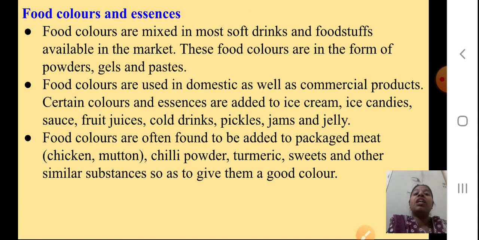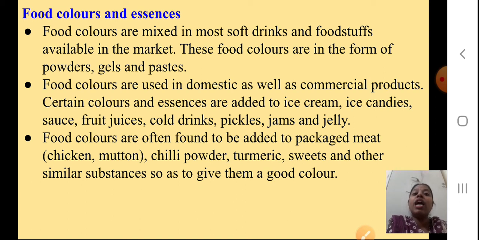Okay students. Now, food colors and essence. Your mother might be making, or you may be eating, jalebis and all. Now they contain the food color, right? Whatever sweets you eat, different colorful sweets, they have food colors in them, right? So food colors are mixed in most of the soft drinks also, and in foodstuffs which are available in the market. These food colors are in the form of powders, gels or paste.